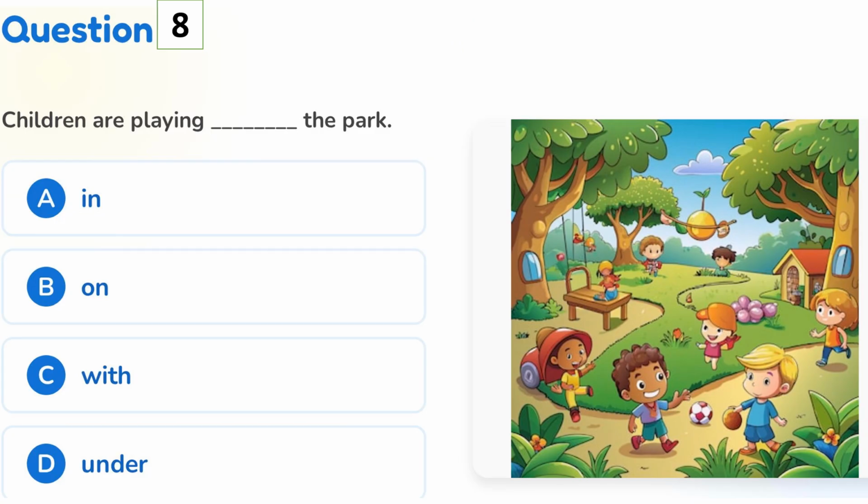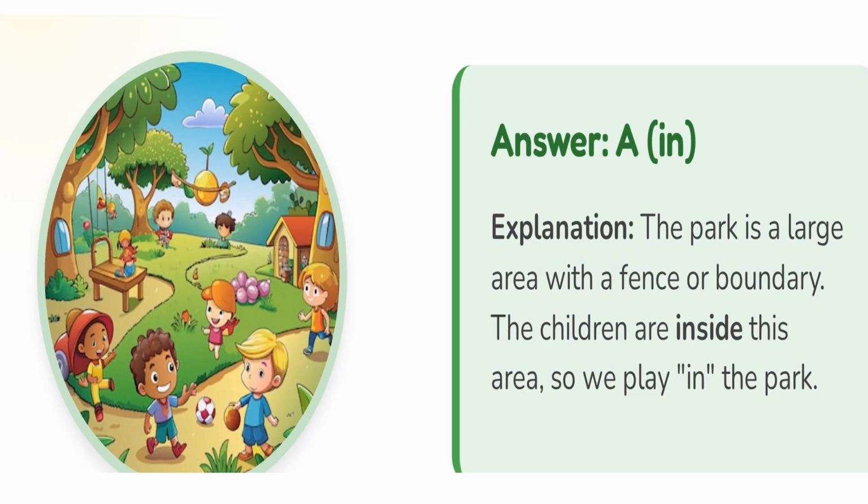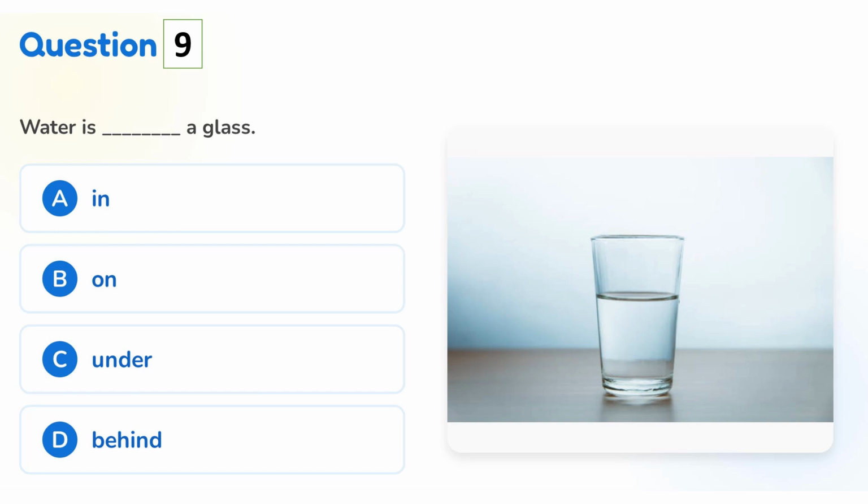Question 8. Children are playing dash the park: in, on, with, under. Correct answer is in. The park is a large area with a fence or boundary. The children are inside this area, so we play in the park.